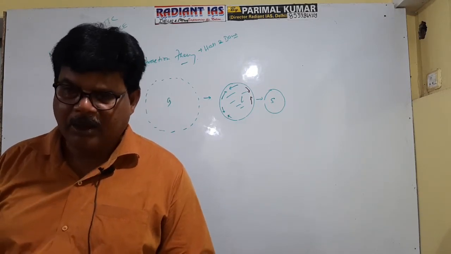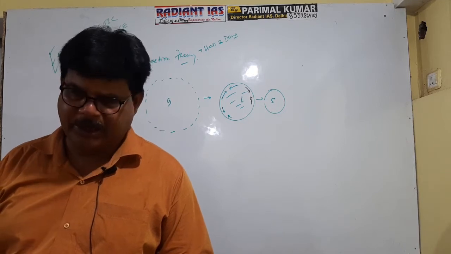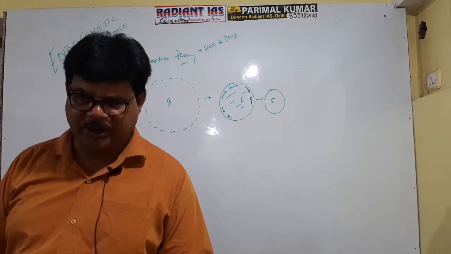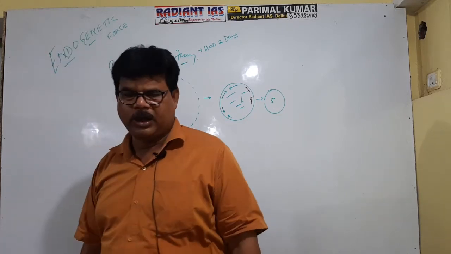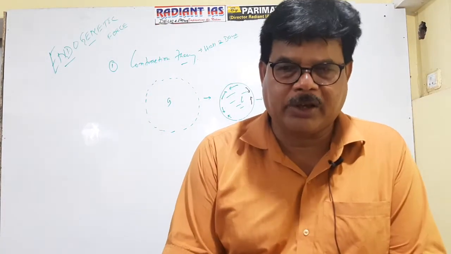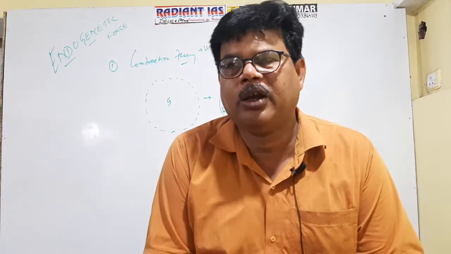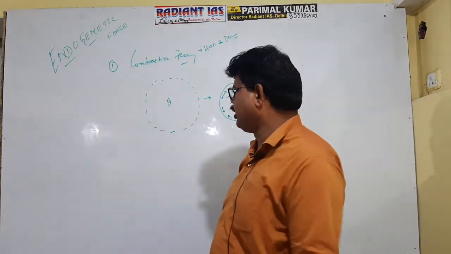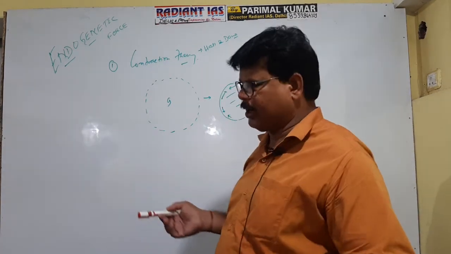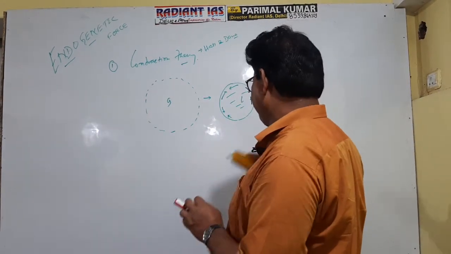What was the basic idea of the contraction theory? You can directly say that according to contraction theory, the tangentially acting contractional force is the cause of endogenetic force. Now, contraction theory was later criticized on several grounds.